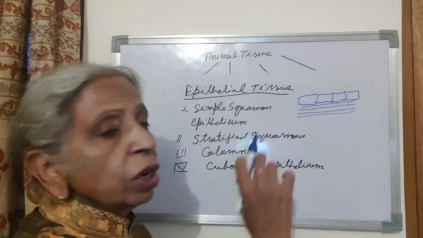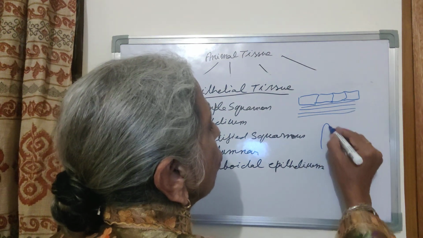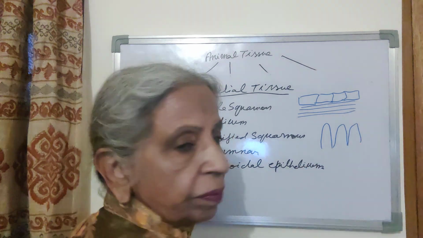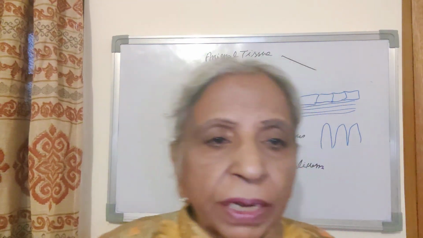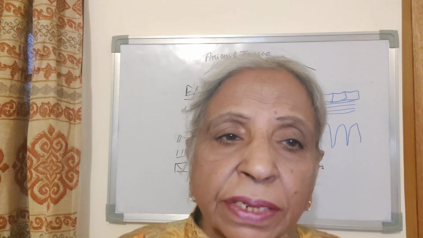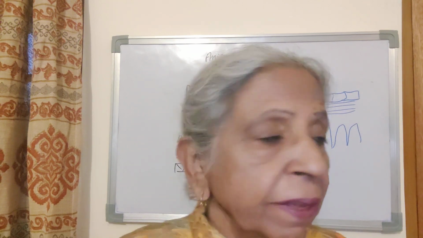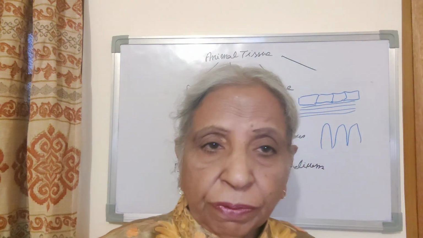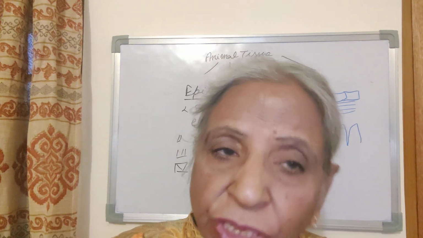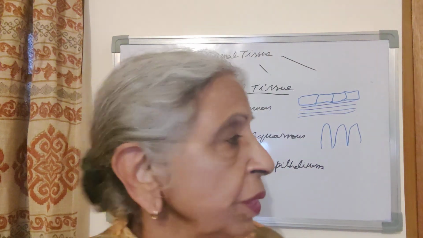Then there is columnar epithelium. Columnar epithelium cells are long, pillar-like. They are present in the intestine, villi of the intestine. They are present in the alveoli. Their function is absorptive. They help in absorption of digested food material in the intestine and oxygen in the alveoli.